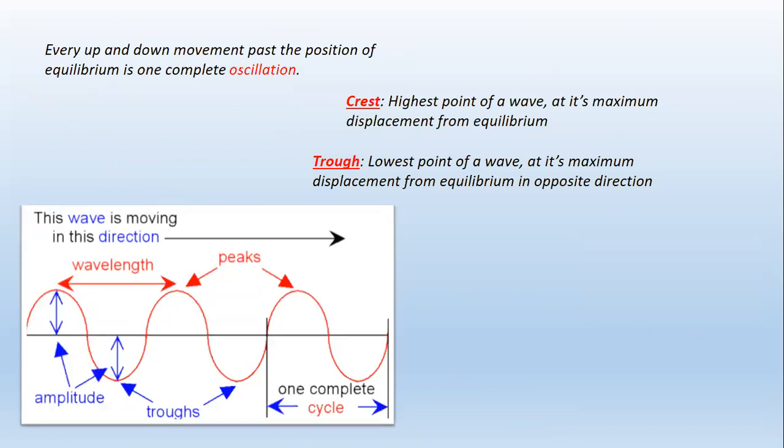Now, every up and down movement past the position of equilibrium is called one complete oscillation. So every up and down movement past the position of equilibrium is one complete oscillation. Okay, so that this definition can make sense to you, let me show you here. Say for example, I'm going to draw my Cartesian plane, where I have the y-axis and then this side I'm going to have the x-axis.